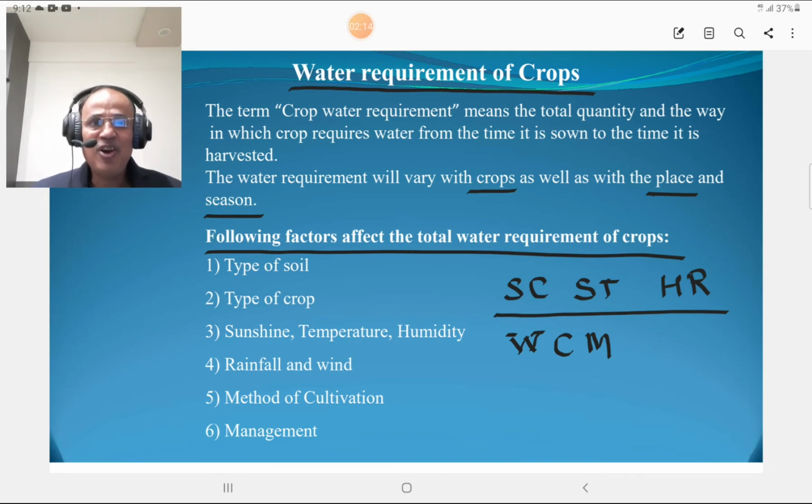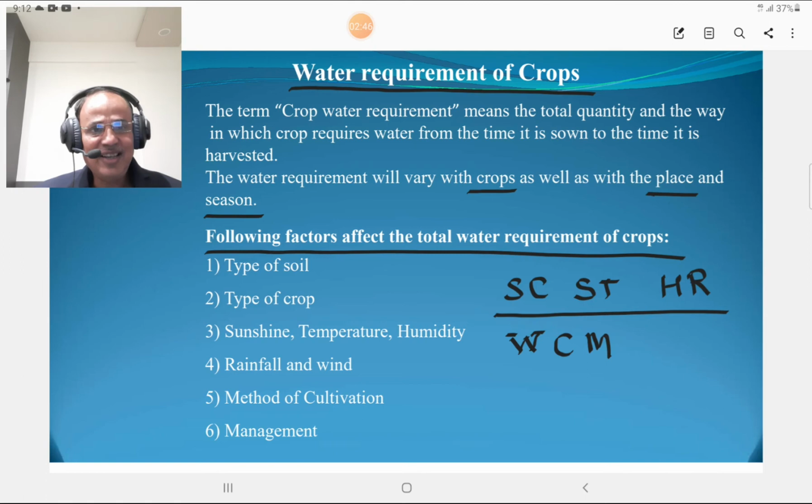So, the following factors affect the total water requirement of the crops. First is the type of soil, second is the type of crop, third is the sunshine, temperature and humidity. These are the environmental factors or weather factors. Then rainfall and wind, method of cultivation and management. These are the factors which affect the water requirement of the crop. In short, we can remember by SCST, HR means human resources and WCM.